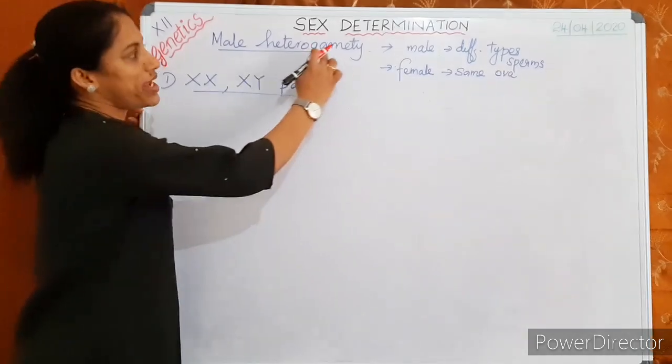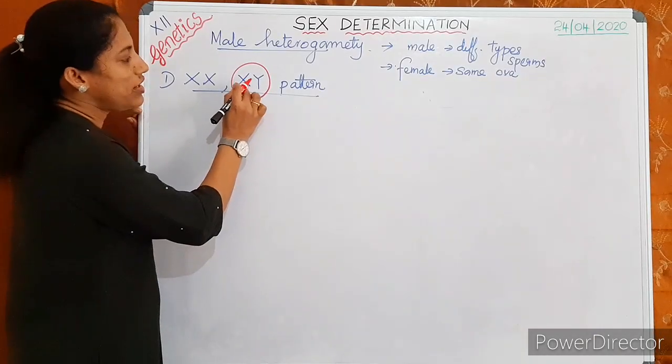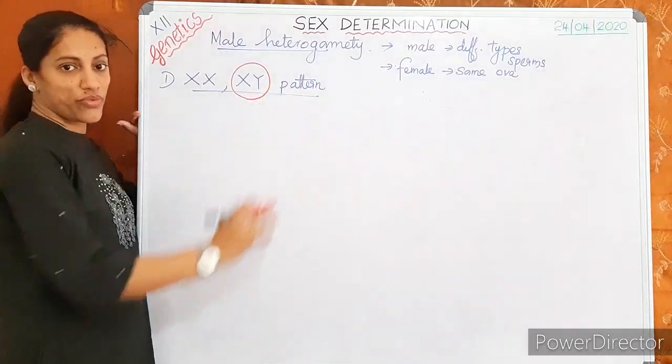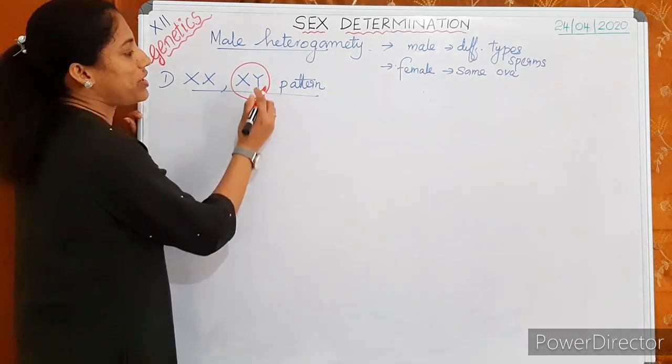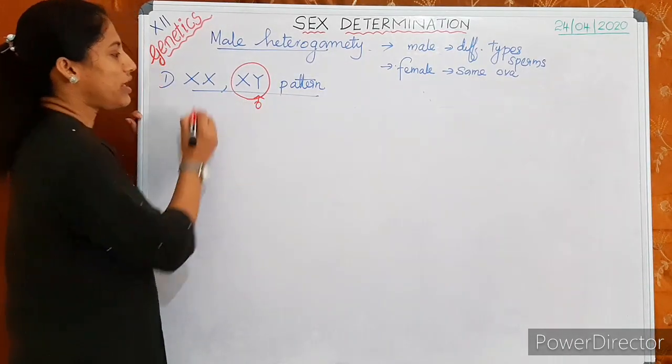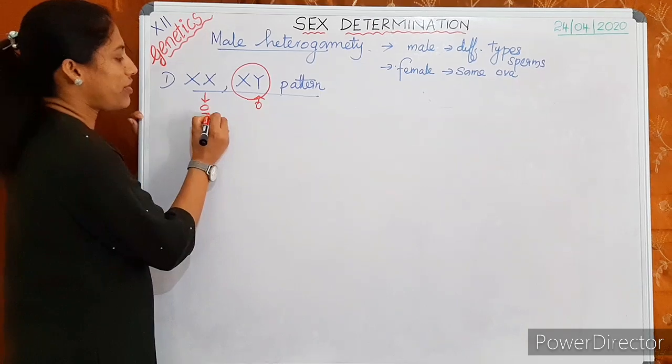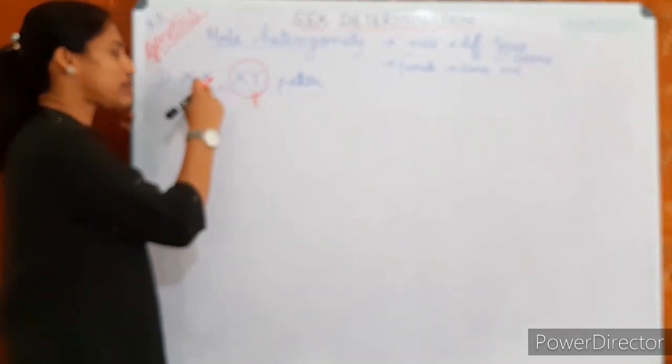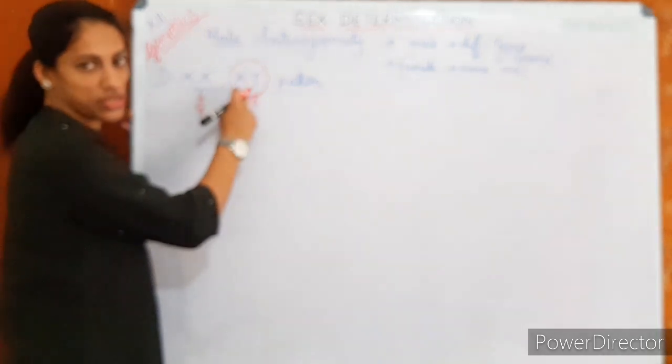It is the male heterogamety type, so the one with different X and Y chromosomes is heterogametic, and this is the male. XX is female, XY is male.